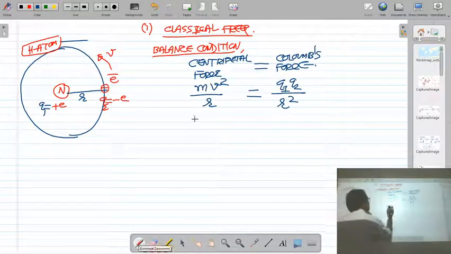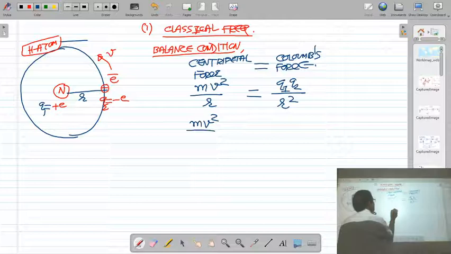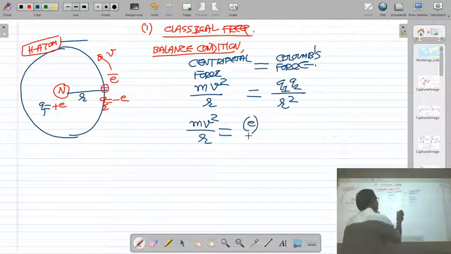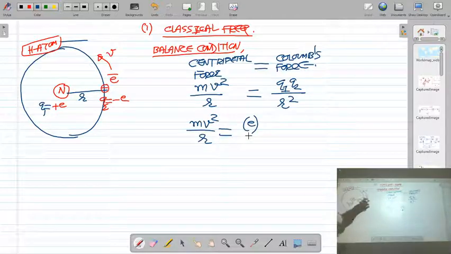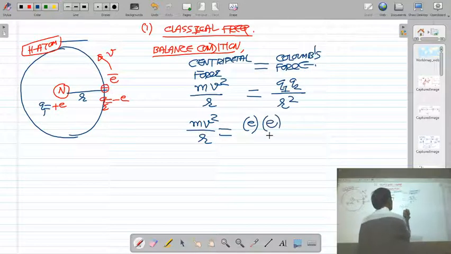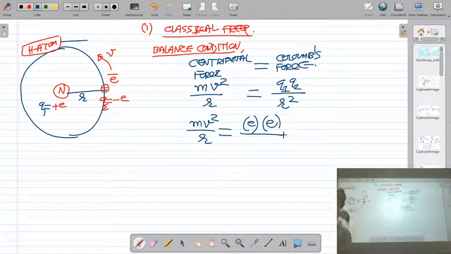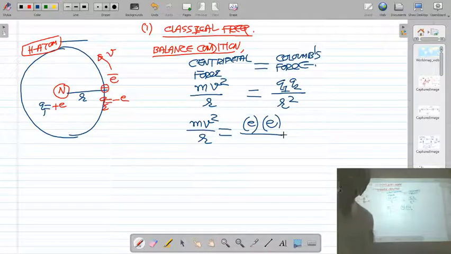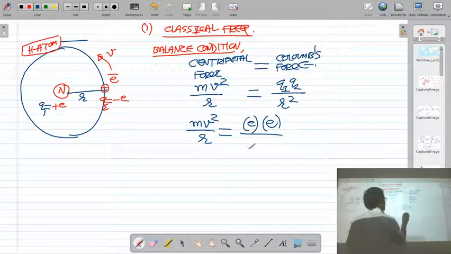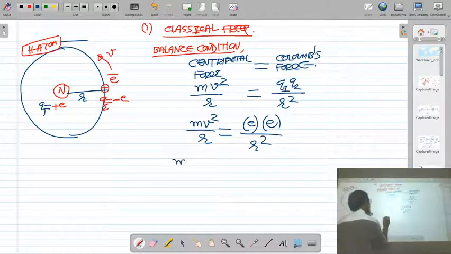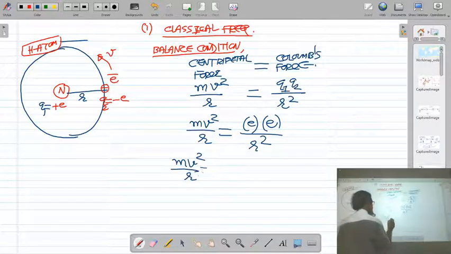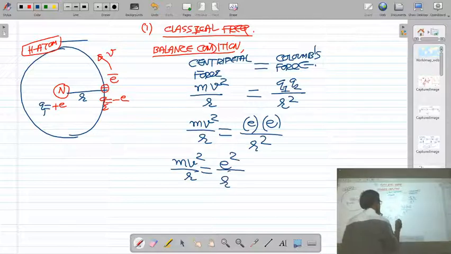Now what is Q1? Q1 is the charge of nucleus, that is e. What is Q2? Charge of electron is also e. When you are writing the Coulomb force, positive and negative sign is not required, but when you write the potential energy, the sign is required. And the distance between nucleus and electron is r. So you get the equation mv square upon r is equal to e square upon r square.